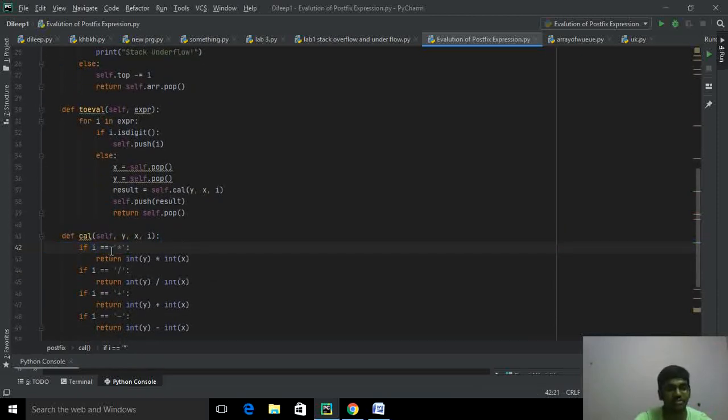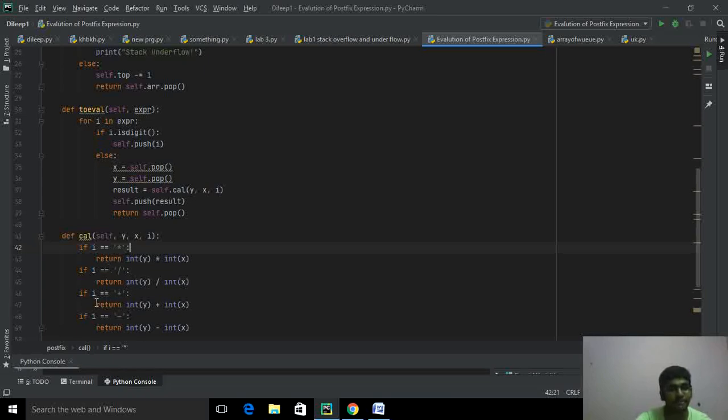With if statements: if i double equal to asterisk, it will return int(y) asterisk int(x). If i double equal to slash, it will return int(y) slash int(x).